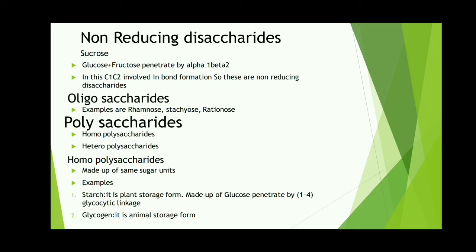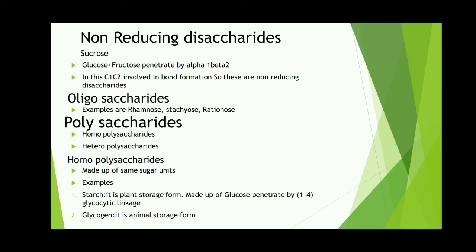These polysaccharides are divided into two types. One is homopolysaccharides, another is heteropolysaccharides. Homo means same, hetero means different. Homopolysaccharides are made up of the same sugar units, like glucose plus glucose plus glucose, etc. Here they have given examples for homopolysaccharides.